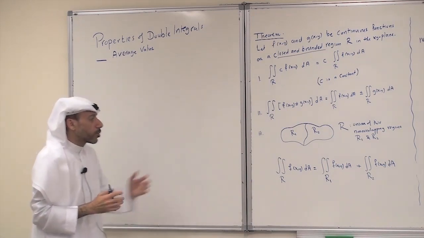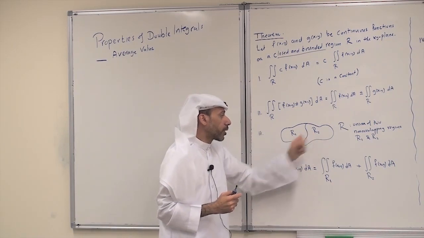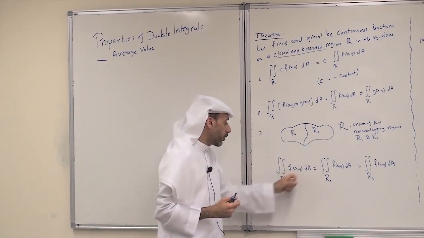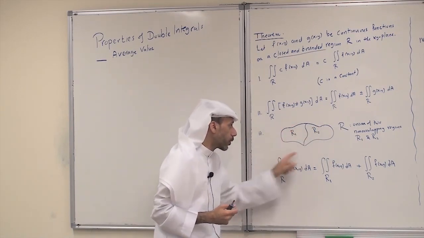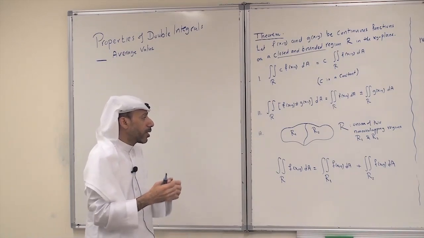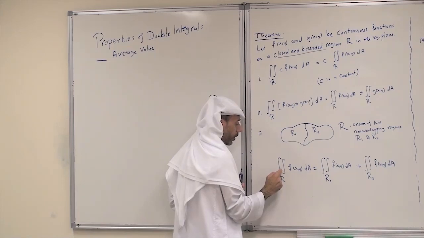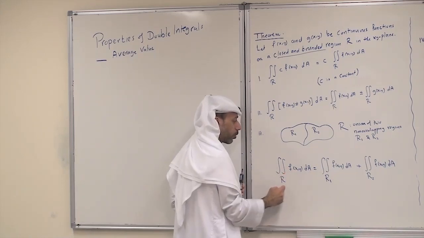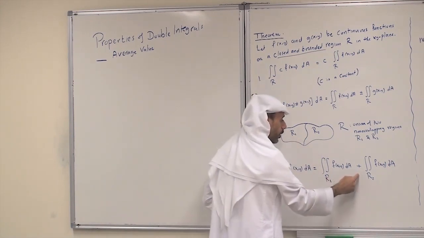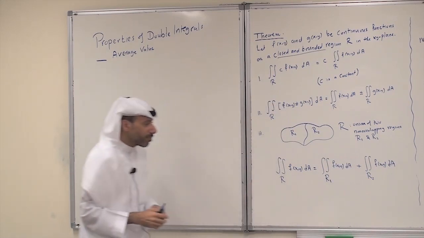So if R is a union of two non-overlapping regions, R1 and R2, in this manner, then to find the double integral of f over the whole region R, we can really split the integral into integrals over each region separately. So it is the double integral of f over R equals the double integral of f over the first region R1 plus the double integral of f over the second region R2.